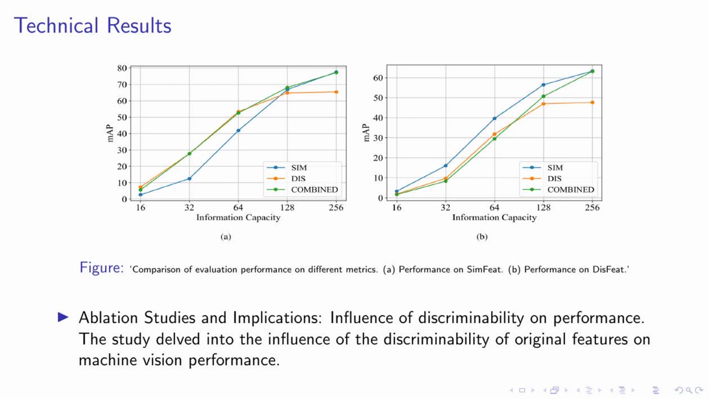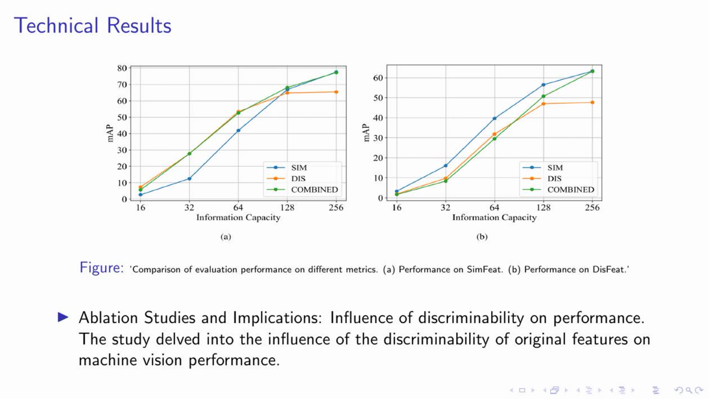Discriminability, in this context, refers to the ability of our system to distinguish between different features. We found that the discriminability of original features plays a significant role in machine vision performance. In simpler terms, the better our system can differentiate between features, the better it performs. This is a crucial insight that can guide future research and development in machine vision tasks. Stay tuned as we continue to explore these fascinating findings.